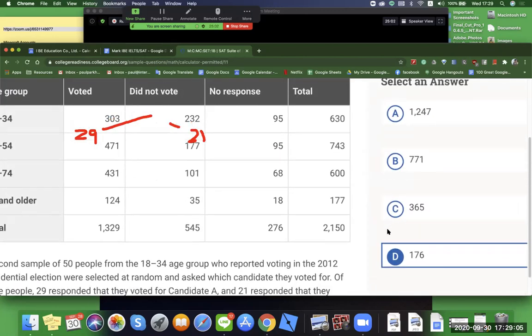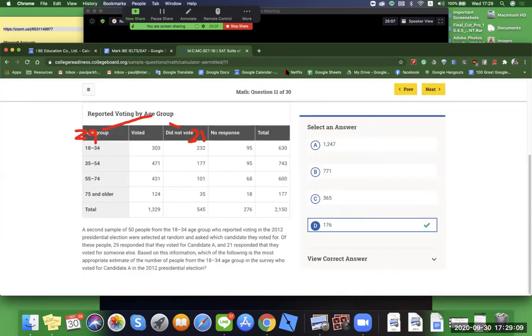Okay, good logic. All right, so what does that tell you about the test? You don't even need to calculate. Do you need a calculator or not? Sometimes the logic will lead you to the answer faster than doing the calculation.